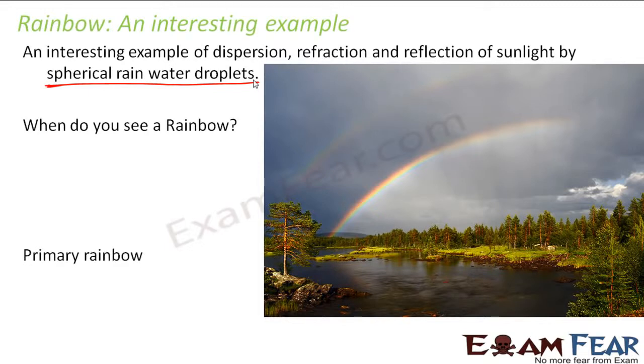For rainbows we have two categories, or you can say two types of rainbow. One is a primary rainbow and the other one is a secondary rainbow. I don't think many of you have heard about this primary and secondary rainbow. Maybe all of you have seen a rainbow, but maybe you don't know what a primary rainbow and a secondary rainbow are. So you'll get to know about this now. Let us try to understand how a rainbow is formed and what the difference is between a primary and a secondary rainbow.